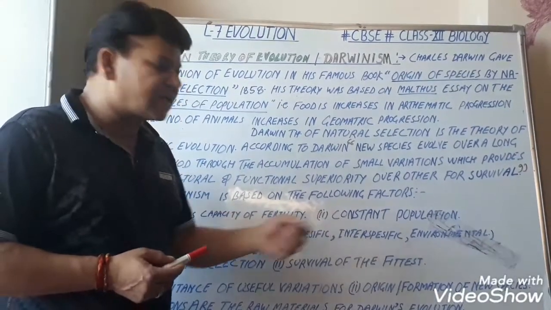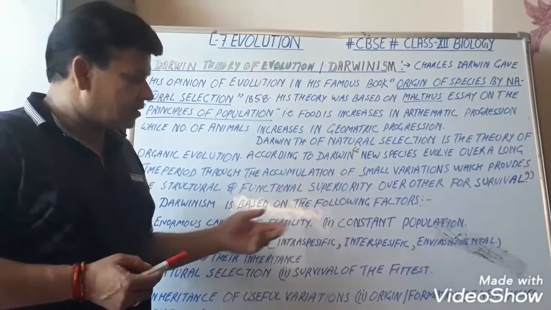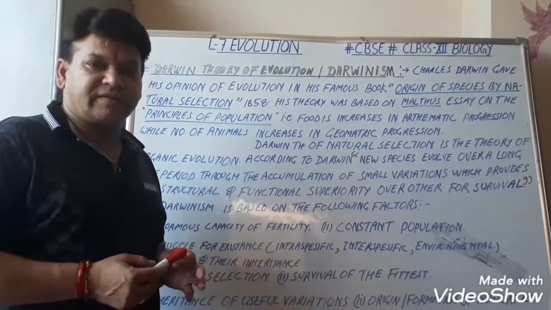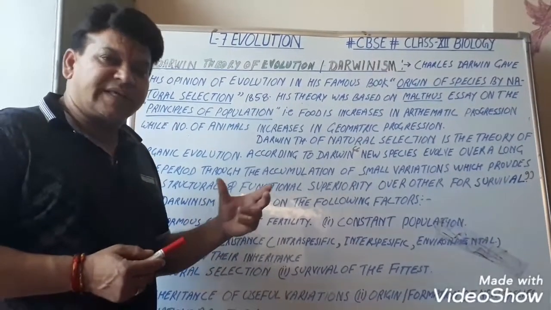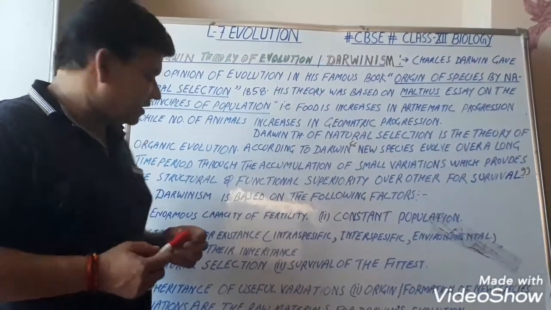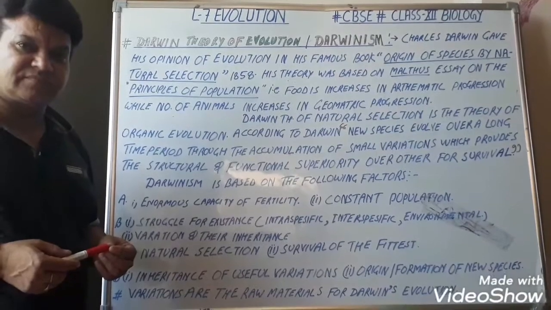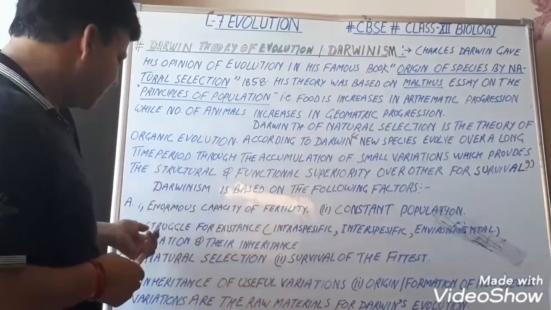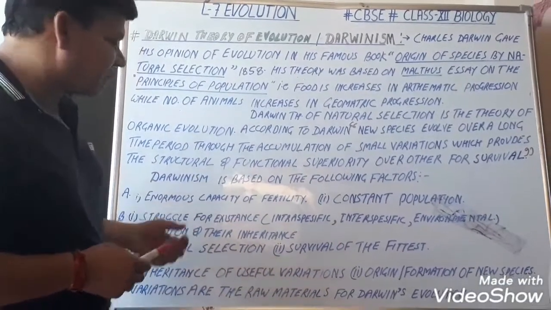Second is constant population. The number of the population remains constant because they are destroyed during the struggle, that is, Jivan Sangharsh. There are 3 types of struggle for existence.